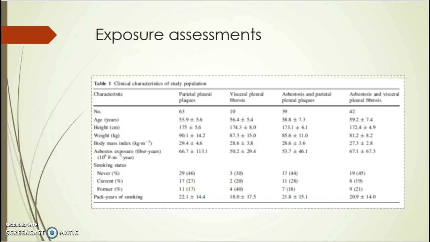Table 1 illustrates the exposure the individuals had with asbestos. They were asked multiple questions regarding themselves and the extent of exposure. Smoking status was included because smoking and asbestos exposure collectively can increase the risk of asbestos-related diseases up to 90% in some cases. Patients that had asbestosis with visceral pleural fibrosis tended to be older, smaller, and weighed less, but the differences weren't very significant. There were no other significant statistical differences between the groups.